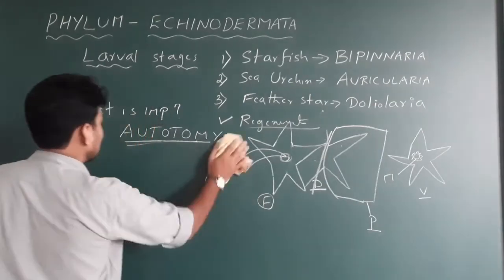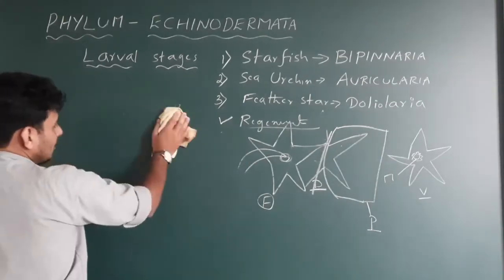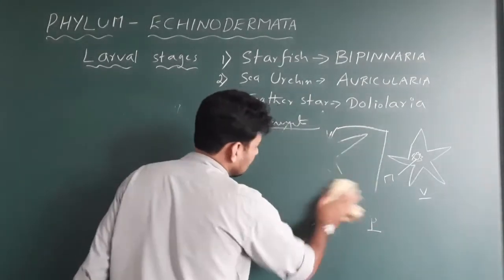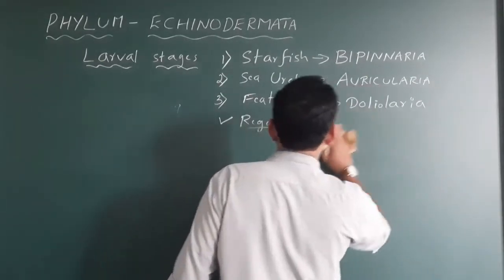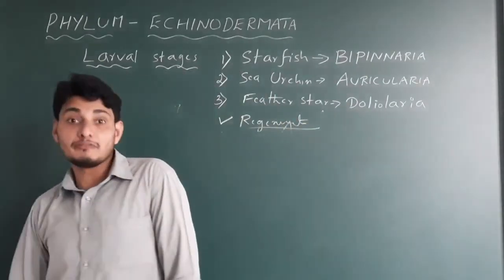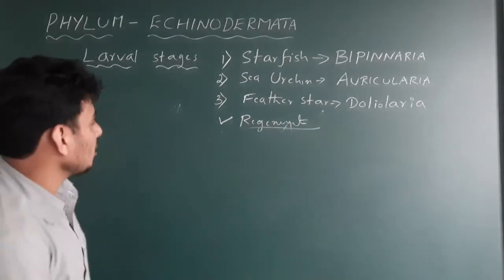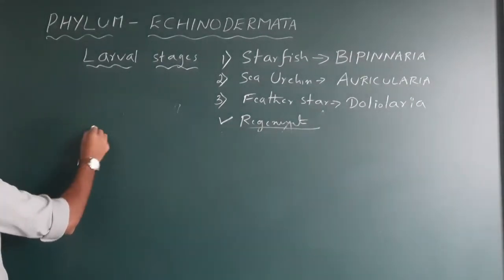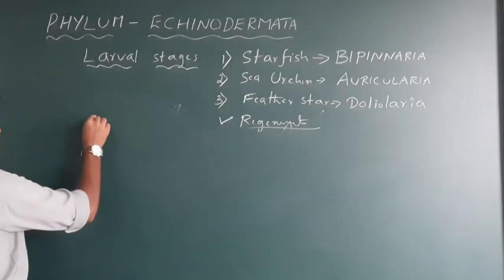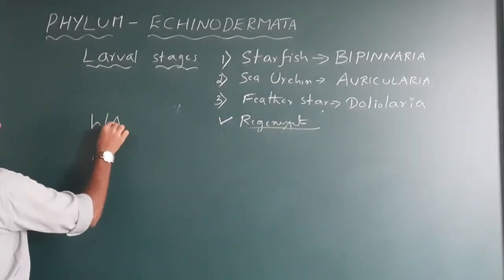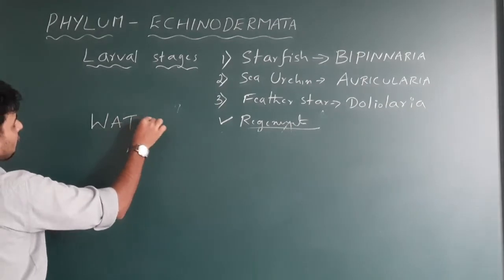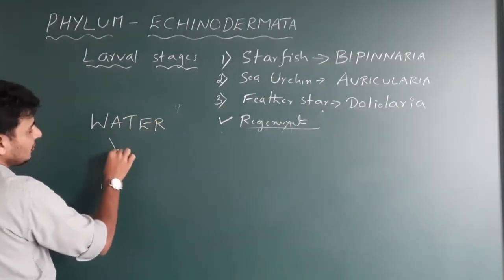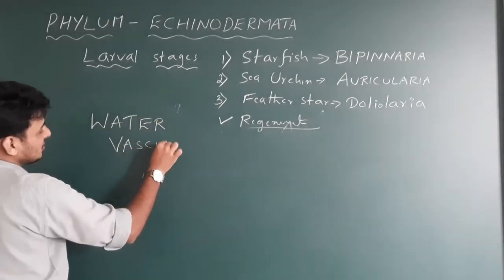Please write down high capacity of regeneration is also one of the important characteristics of the phylum Echinoderms, especially seen in starfishes. Okay. Now we talk about the starfish. One important character, that is, we just write, they normally take food with the help of water vascular system.